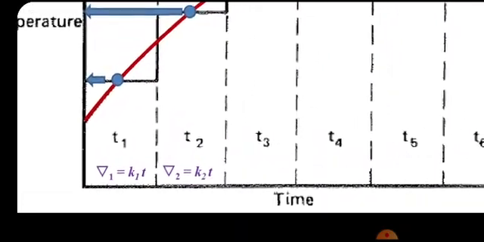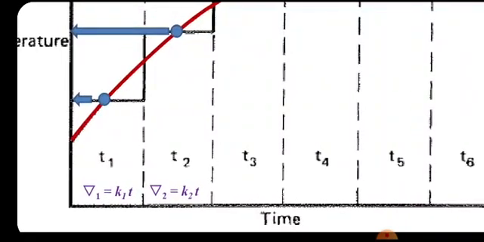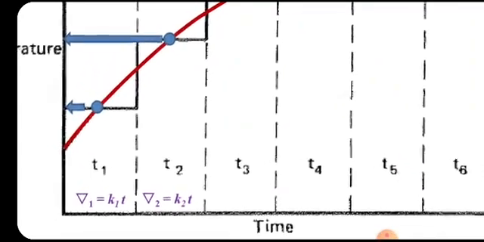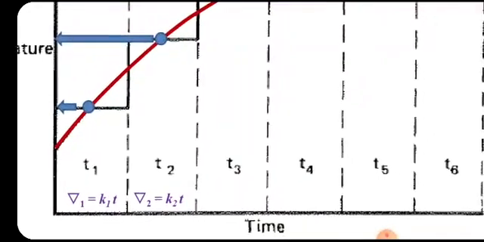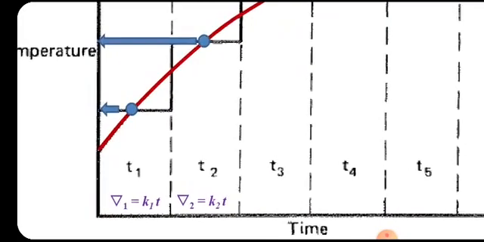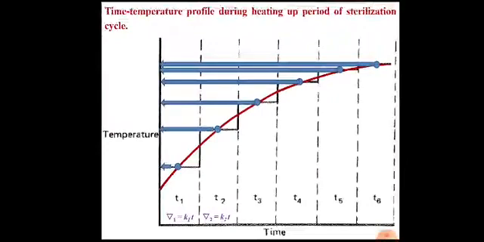In this case, the time intervals are the same, so the value of t will be the same; only there will be different values of k. This is the specific death rate of, say for example, Bacillus stearothermophilus at this particular temperature, which is marked by the arrow. Using the different values of k, we can calculate Del 3, Del 4, Del 5 and Del 6.